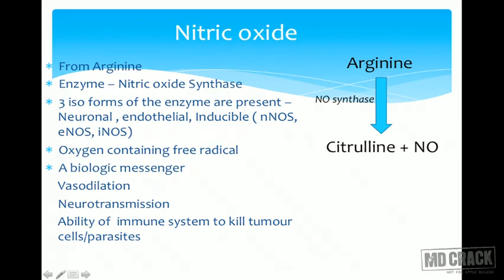So let us take a brief look at nitric oxide. As I said, it is got from arginine. Arginine, in the presence of nitric oxide synthase, forms citrulline and nitric oxide.